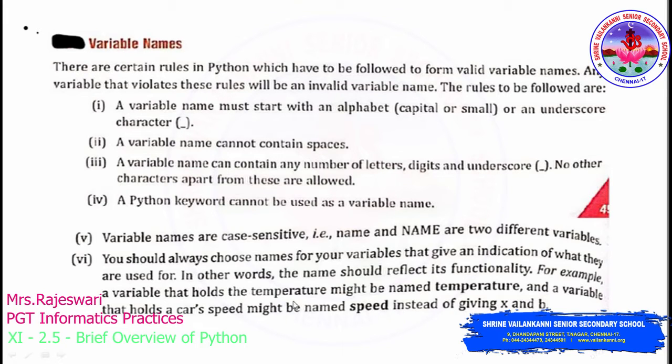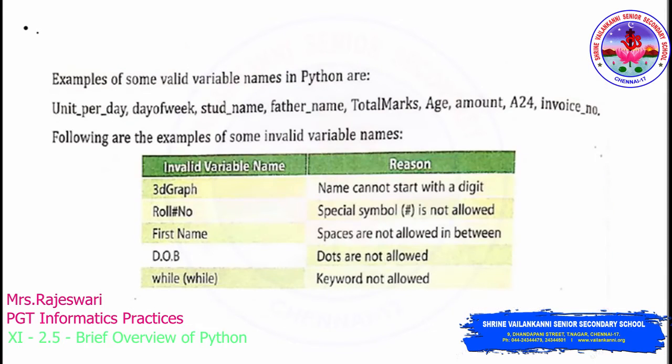See here, for example, a variable that holds the temperature can be named temperature, and a variable that holds the speed of the car can be named speed. Instead, if you give x and b, it will not be meaningful, right? So like this, you have to follow certain rules when you are creating a variable. And based on this, we are going to see many examples.